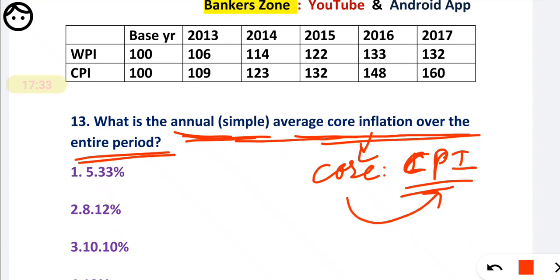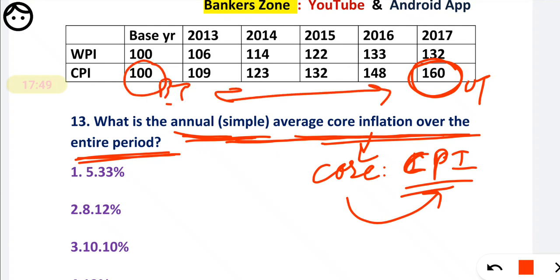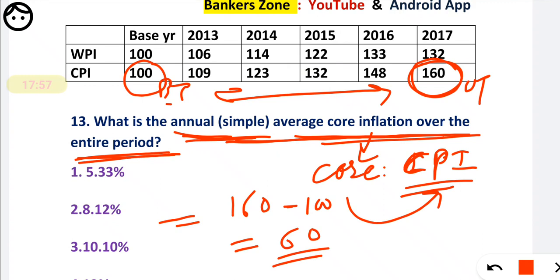What they are asking is the average core inflation over the entire period. So when it is the entire period, we have to take the current year as the final year and the base year as the base year. What is the current year value? 160. And the base year value is 100. So what is the increase? 60. So 60 is our net increase over the entire period.